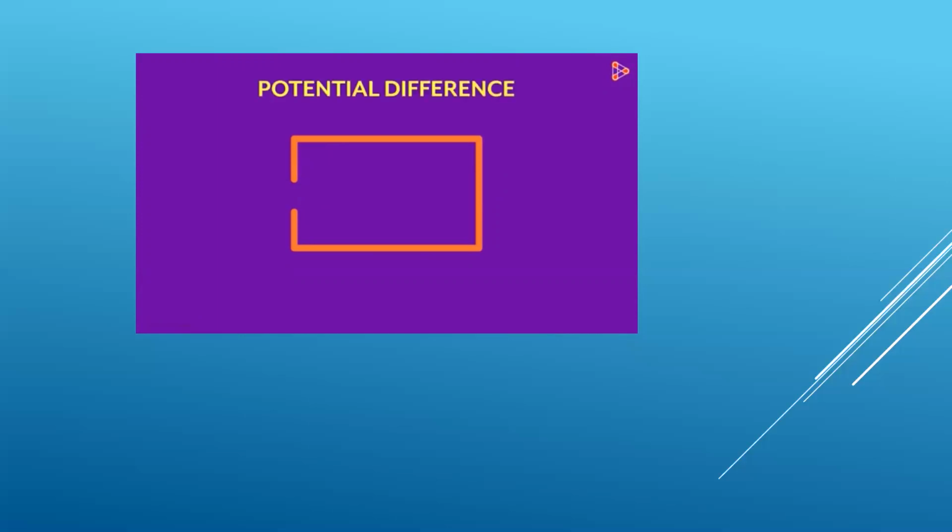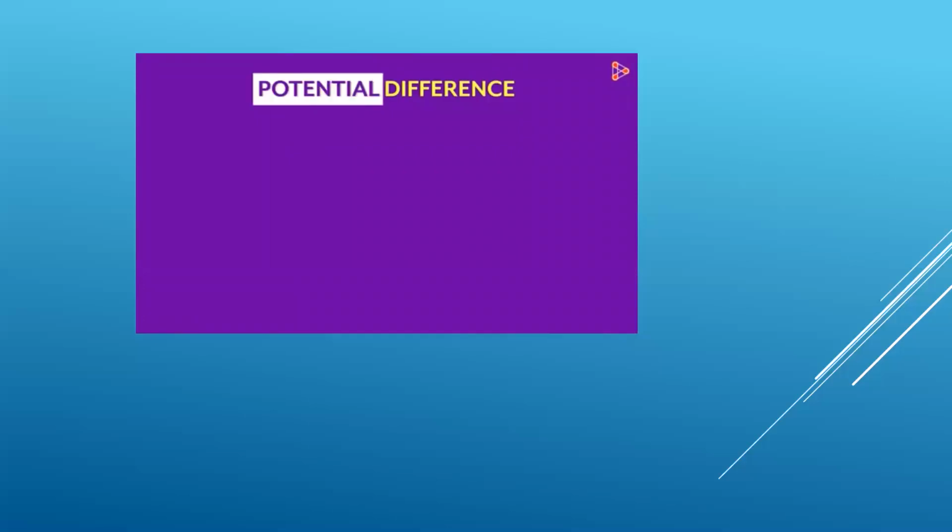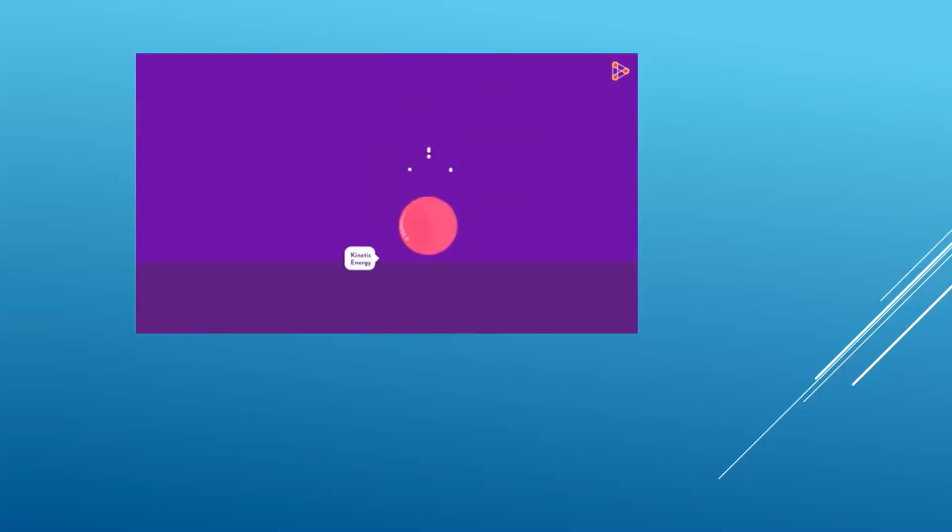Now, I can't define this term in one line, but that wouldn't help you understand the concept well. So let's dive a bit deeper into it. We see the word potential here. Have you heard this term before? Of course, we've heard of potential energy. It is the stored energy when an object is at rest. When you're holding a ball in your hand, it has potential energy. When you drop it, the potential energy is getting converted to kinetic energy when it drops to the ground. Kinetic energy is the energy an object has when it's in motion.